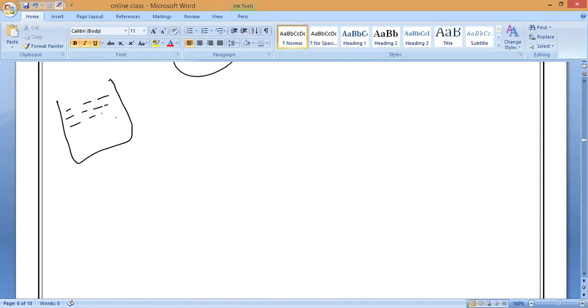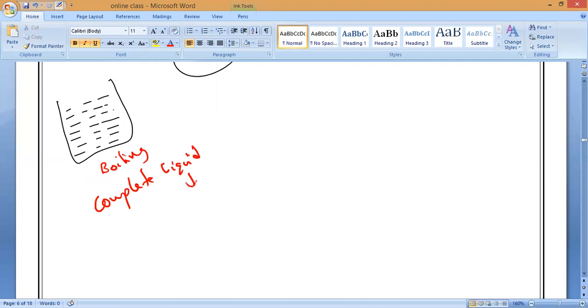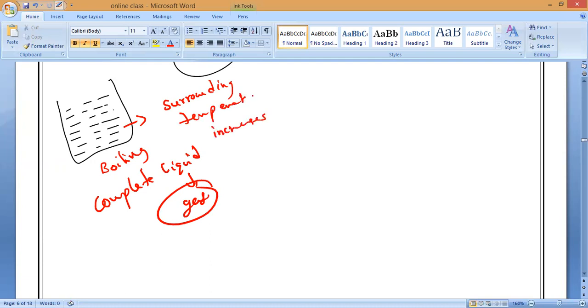Now, as I told you, by boiling, can I boil the complete liquid into gaseous state? Yes, sir. By boiling, the complete liquid is converting into what? Gas. And will it increase or decrease the surrounding temperature? Surrounding temperature increases. Now, if we take evaporation, is it completely evaporating or only the upper surface of the liquid is evaporating?